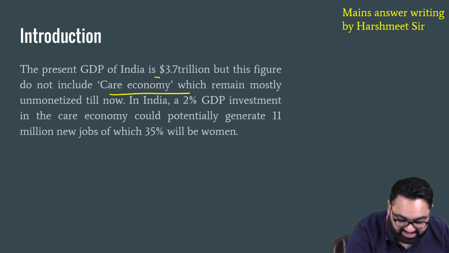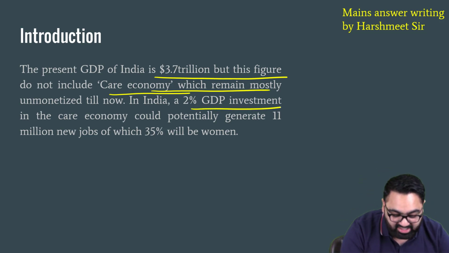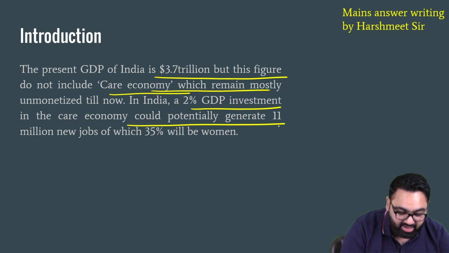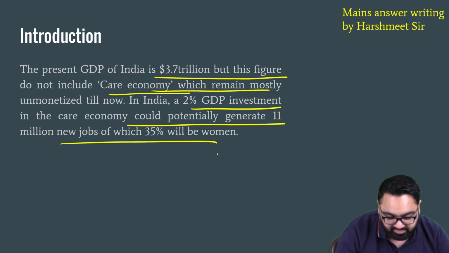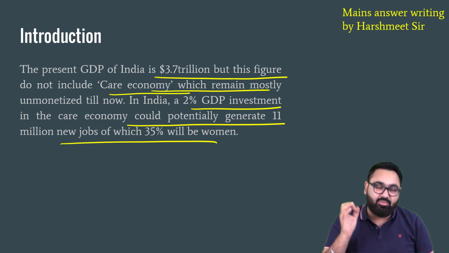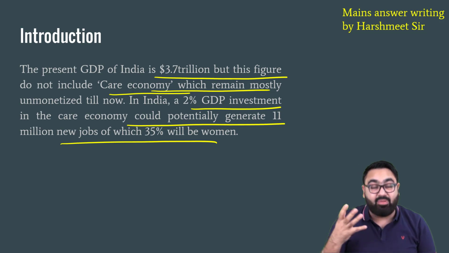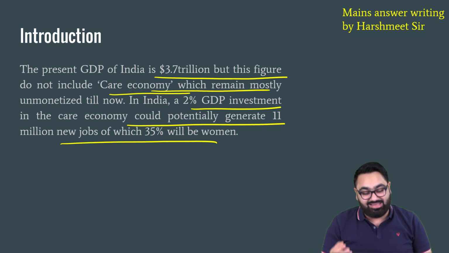India's GDP is $3.7 trillion, which does not include care economy. In India, 2% of our GDP investment in the care economy would generate 11 million new jobs, 35% of which will be women. Even if you remember any one of this data, it will be a good way to begin, because Indian economy is a subject based on facts, numbers, and data.